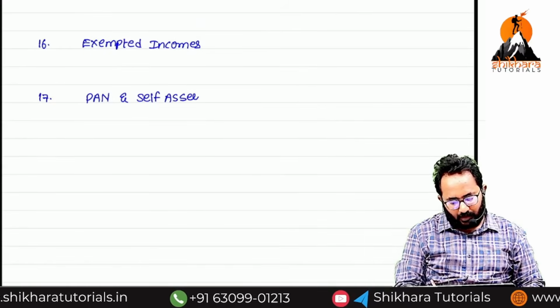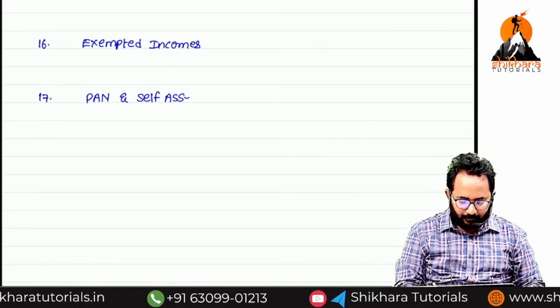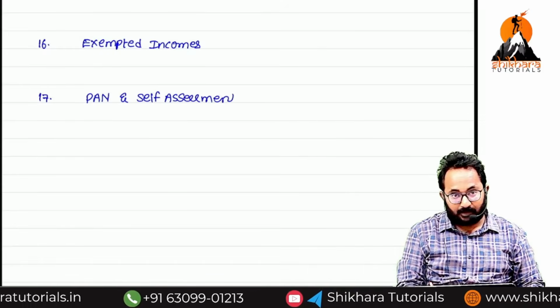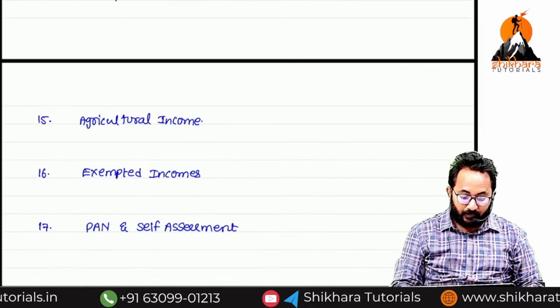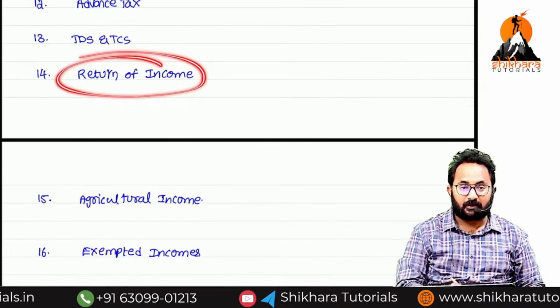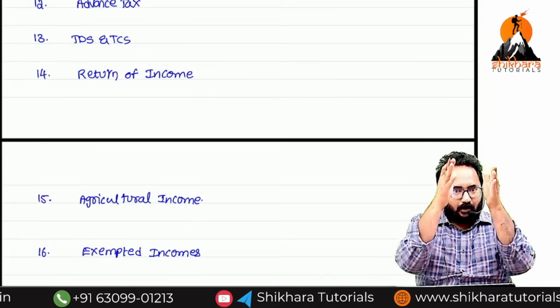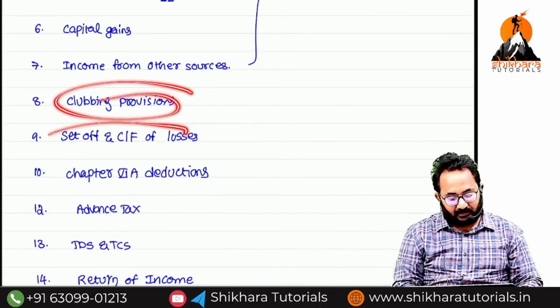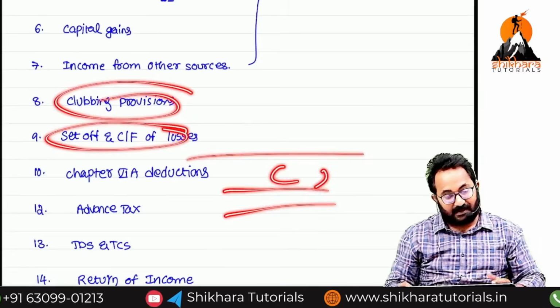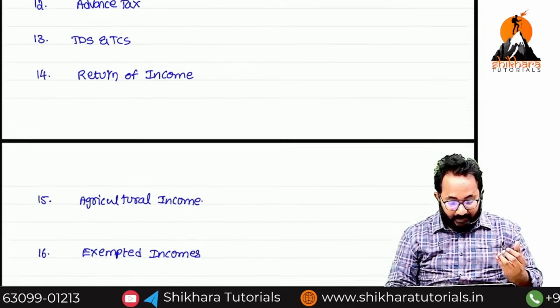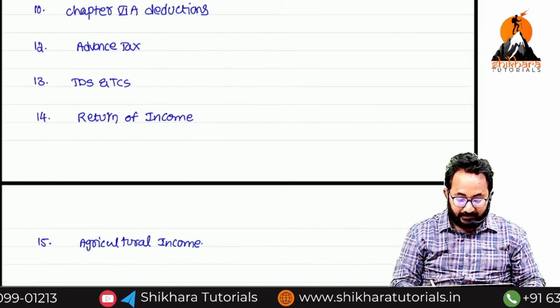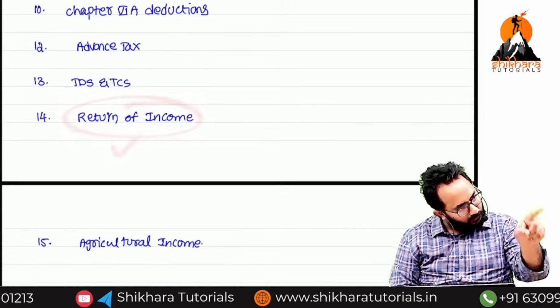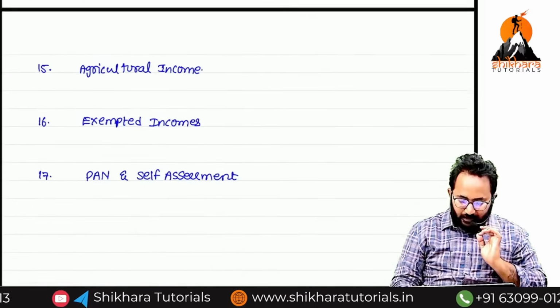Now I will ask a question. Your father earns some income, right? Who will file the return of income? Your father only. These are all incomes I earned during this year, sir. Clubbing provisions, after set off, after claiming the deduction, I have this much income. I will pay this amount of tax. These are all the things required to be filed by whom? Your father only. That is called self-assessment.